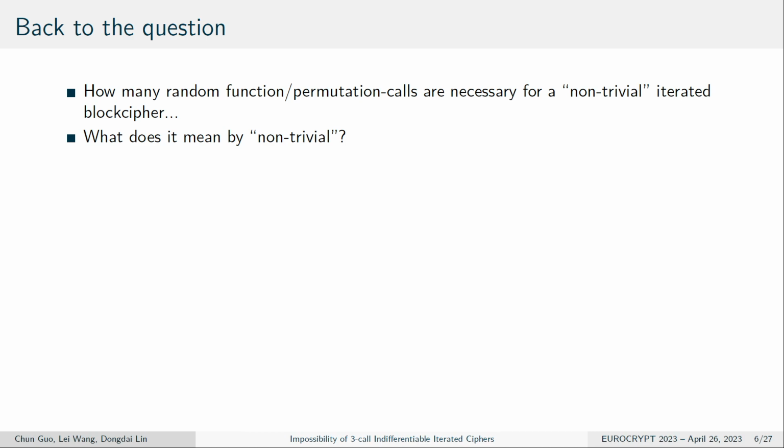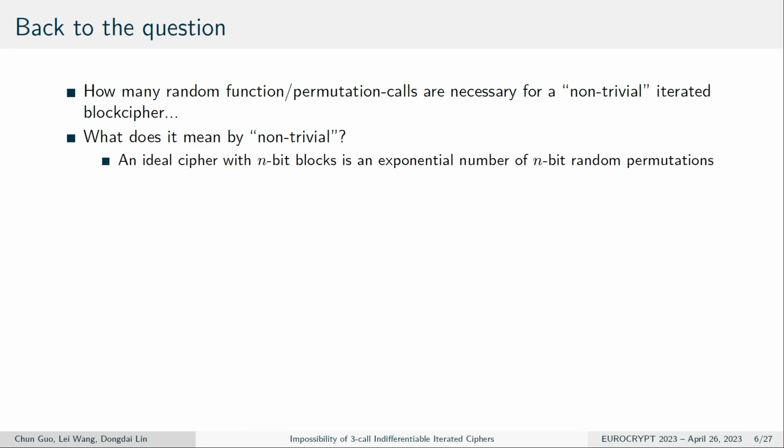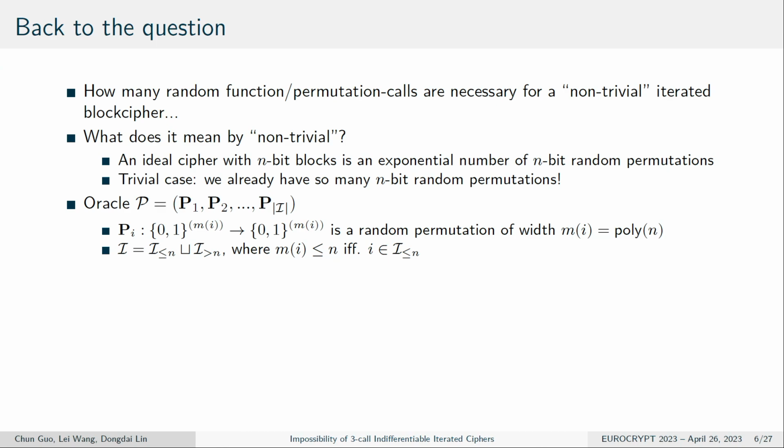So in this paper, let's go back to the question. How many function or permutation calls are necessary for a non-trivial iterated block cipher in the general sense? Let's begin with what we mean by non-trivial. An ideal cipher with n-bit blocks is an exponential number of independent random permutations. So if we already have an exponential number of independent permutations, then we already have an ideal block cipher. So we will try to avoid this trivial case.